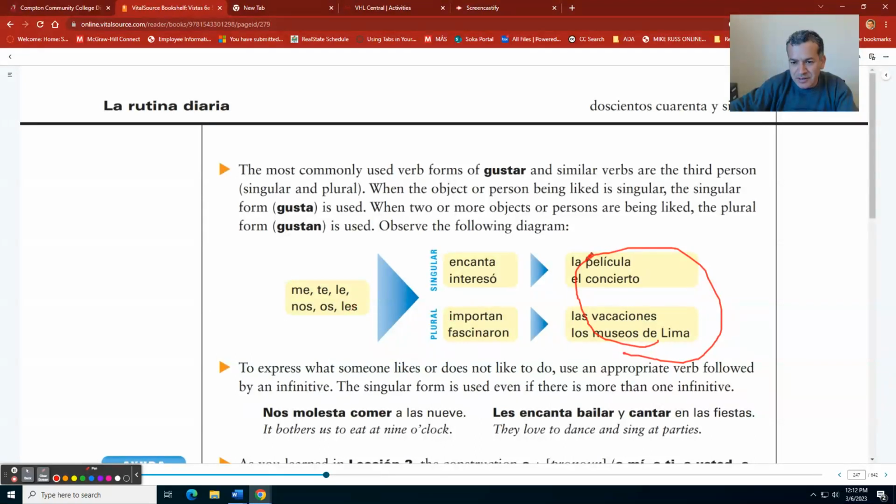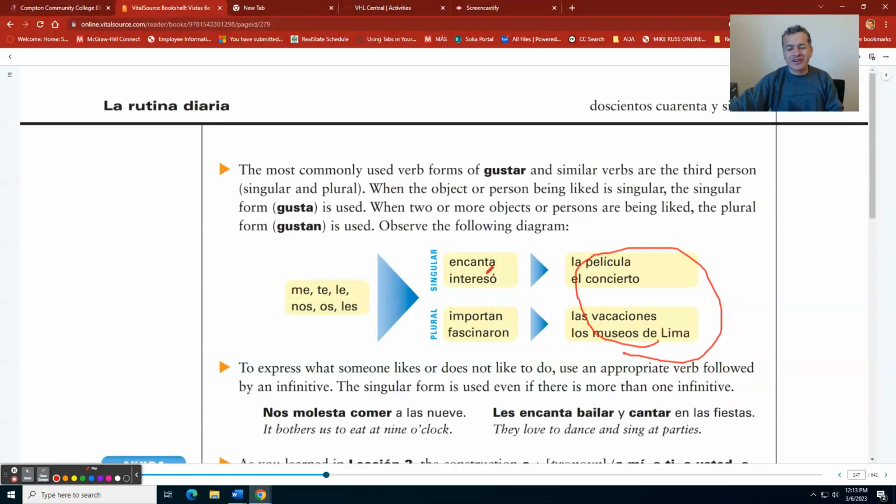In other words, if I say, let's see, importan, sorry, I'm going to use the plural versions. Las vacaciones importan me. Me importan las vacaciones. Vacations are important to me. In other words, if I say el concierto encanta me, I'm just reading backwards, but the sentence will be me encanta el concierto. No? The concert is pleasing to me as well.